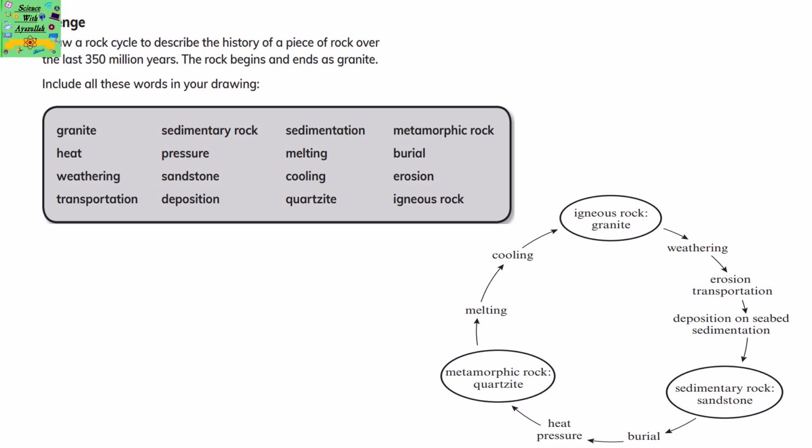Draw a rock cycle to describe the history of a piece of rock over the last 350 million years. The rock begins and ends as a granite. All of these words must be included in your drawing.